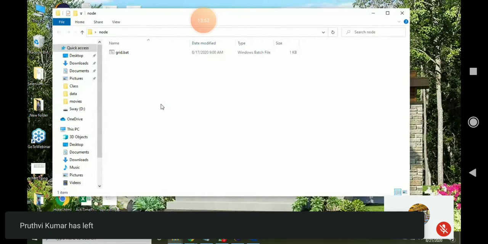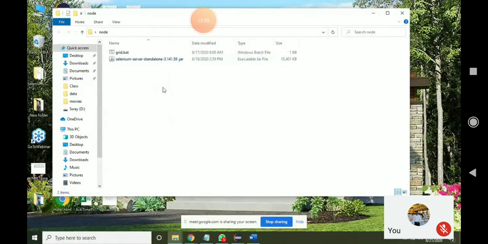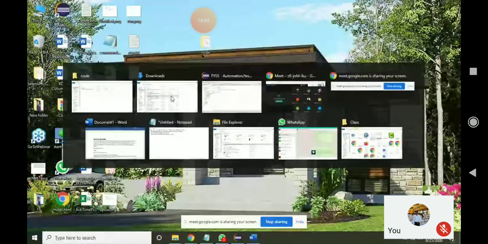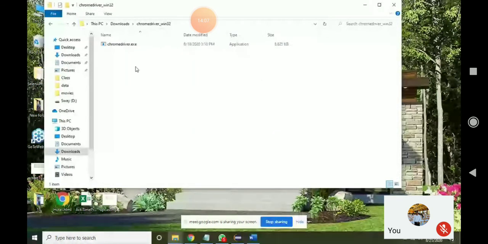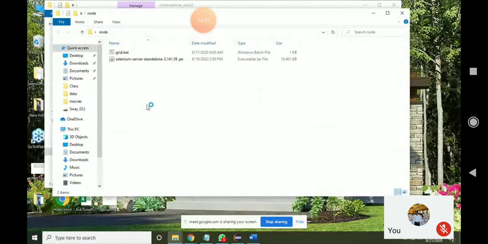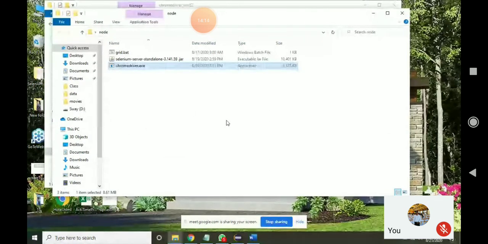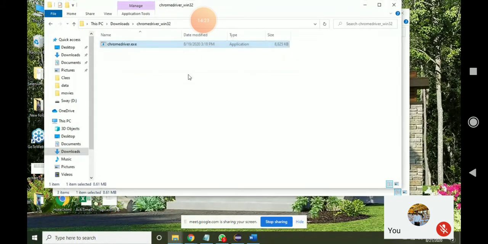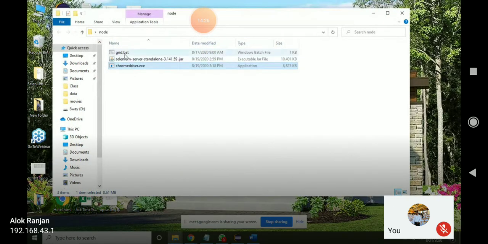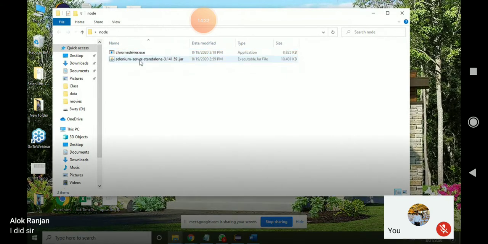Rishabh and Sabir, you have to do this. Paste it inside the node folder. Say I have pasted. And the chromedriver.exe file: copy the chromedriver.exe file. It should be 84 or 83. Best is 84, but check which Chrome version you are using, and that version of the driver executable should be there. Paste it here. After that, two files done: the Selenium jar and chromedriver.exe.